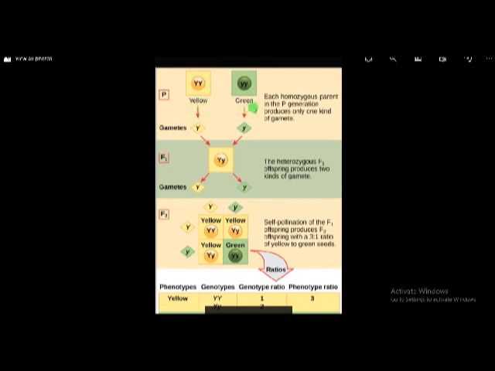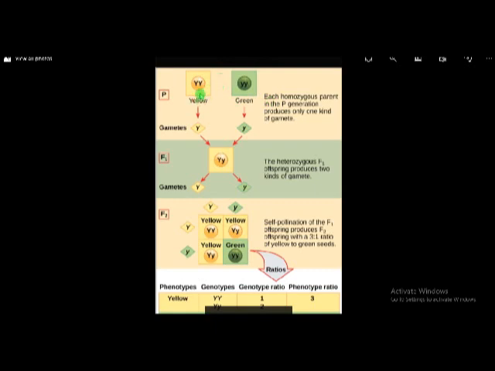Mendel crossed these two plants. Here yellow colored seed is a character, and here green colored seed is another character. And here he selected only one character, that is seed color, so it is called monohybrid cross.